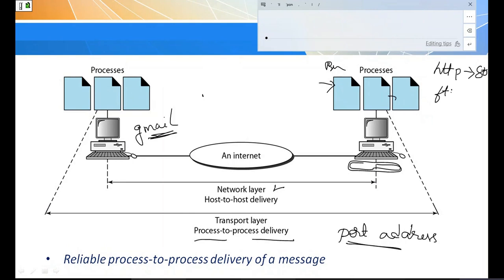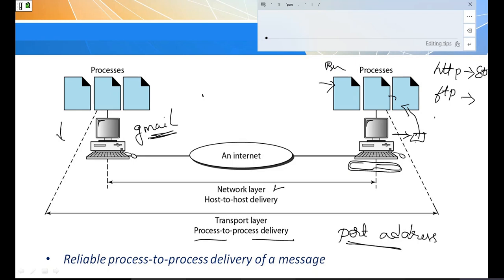If it is FTP, file transfer protocol, it has its own port number. For all the applications, there is a port number. Whenever the data reaches the destination, it will check which application, because that port number is added at the sender side. Once it is received at the destination, it checks the port number, and to that particular application it delivers the data.